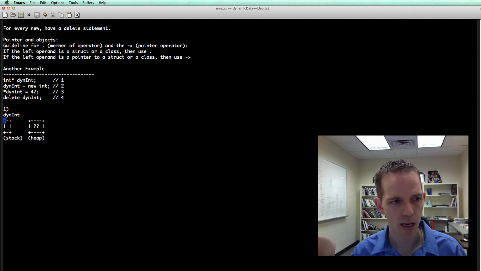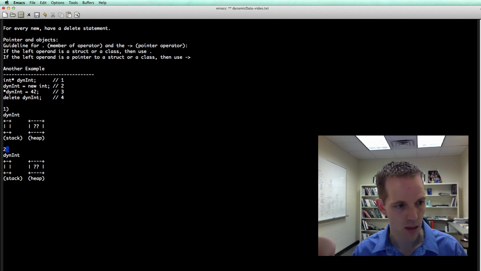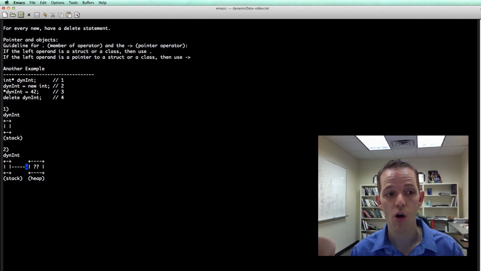So here in step one, we're saying that we are declaring a dyneInt, and that is on the stack. And then it just exists. Now with step 2, it is making this memory location. I guess in all fairness we'd delete that. It makes that memory location, and then it assigns a pointer to it. So we'll just do this graphically by drawing an arrow over to that memory location.